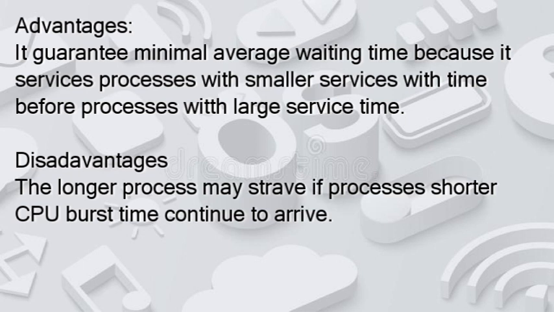Disadvantages: the longer process may starve if processes with shorter CPU burst time continue to arrive. Now we have a burst time present in it. If a process takes a longer time, in that case we will not be able to execute the longer processes. So that is the major disadvantage when we are talking about SJF.